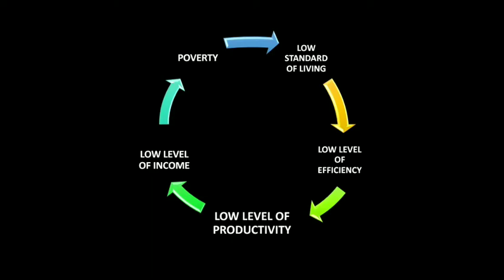When we are living a low standard of life, our efficiency in terms of what we do will also be low, and it will again lead to a low level of productivity. When there is a low level of productivity, there will be low income. When we are not able to produce more, when we are not able to manufacture goods at a very large rate, then we will get less salary. When we get less salary, we will have low income, right? And so when we have low income, again it will lead to poverty. Clear? It doesn't remain stagnant, so it cycles around. So the vicious circle of poverty continues on.